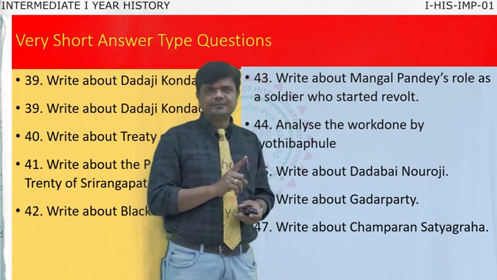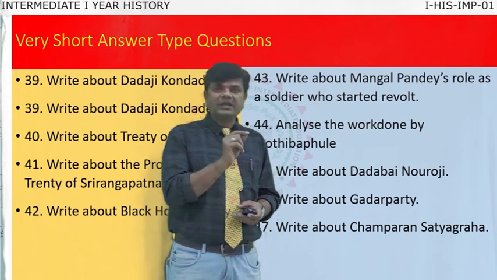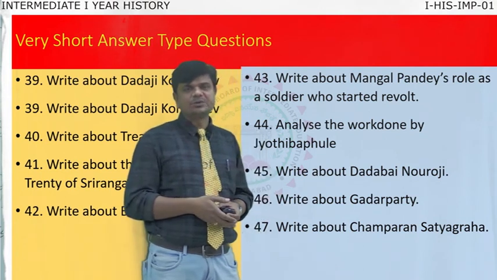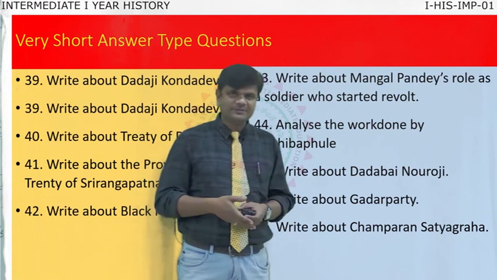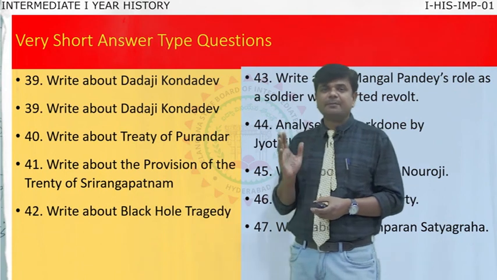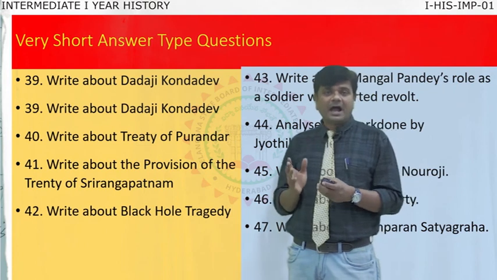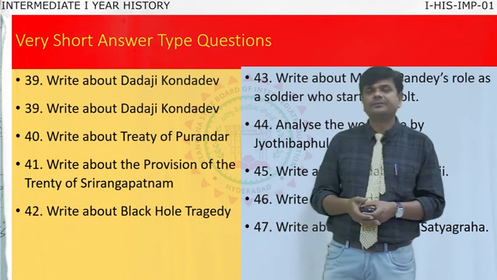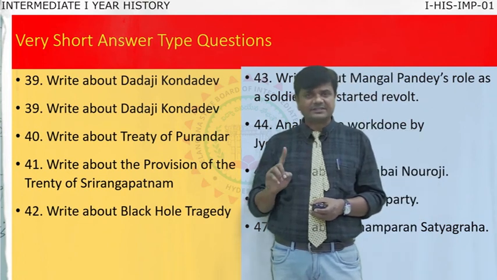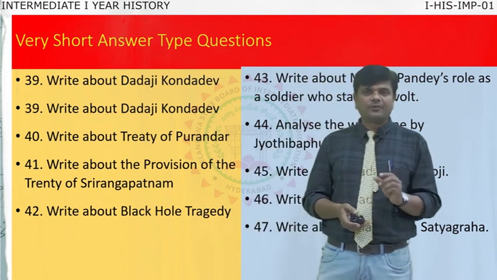Questions 1 to 6, section A, are long questions. From 7 to 22 are short questions. From 23 to 47, these are very short questions. The total is 100 marks, with 50% choice already available. So you can get 100 marks if you attempt all the questions. Section A carries 30, section B 40, and section C 30, again a total of 100 marks. This is the model question paper of first year history.